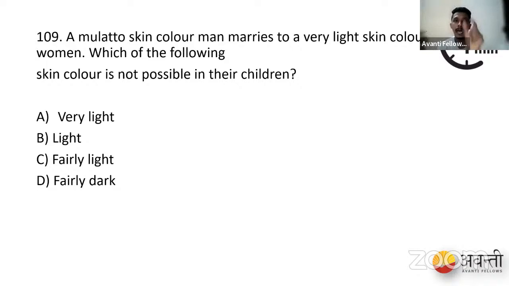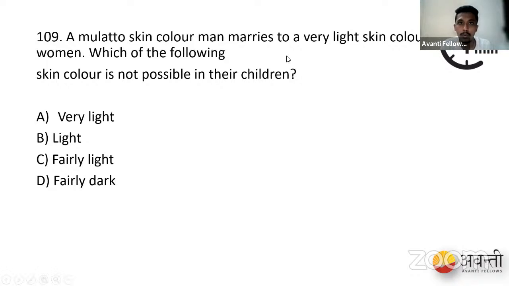So capital A, capital A, capital B, capital B, capital C, capital C will give extremely dark skin, complete dark skin people. And if it is small a, small b, and small c, it will give extremely light skin, or very light skin. So very light skin will have alleles small a, small b, small c.